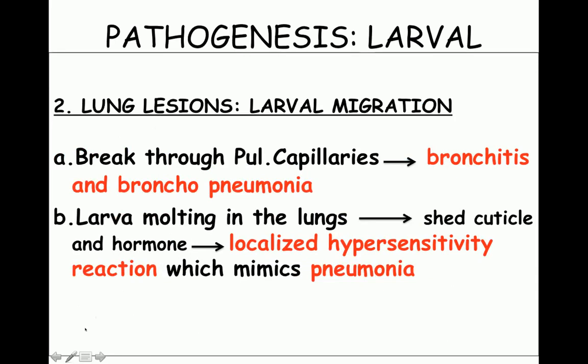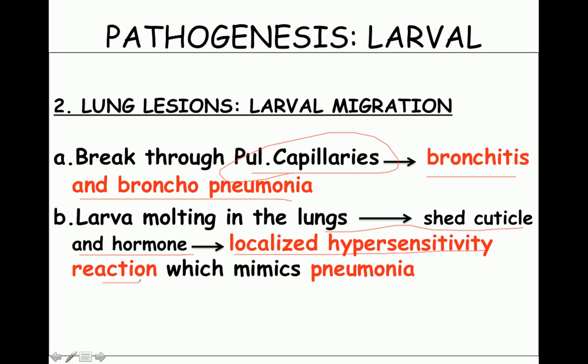Now, the lung lesions occur when this parasite goes to the lungs through the pulmonary capillaries, and from the pulmonary capillaries, they go and settle down in the alveolar spaces. This is the time when it produces an allergic reaction in the form of bronchitis or bronchopneumonia. When it grows in the alveolar spaces, as I told you with Ascaris, it sheds its outer coat, which is known as a cuticle, and produces hormones. They are responsible for a local hypersensitivity reaction, which mimics a pneumonia.